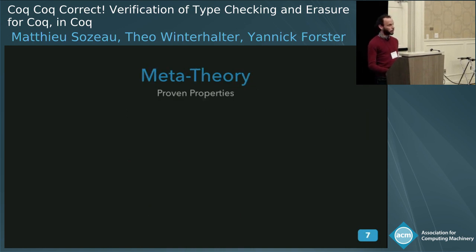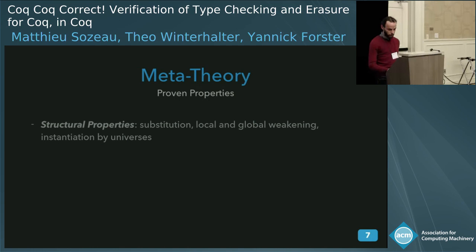So what have we proven about this specification? So all the structural properties of typing, cumulativity, and reduction are proven. So we have substitution, local and global weakening, which is a bit complicated by the fact that we have these universes and this global graph of universes. And also polymorphic constants that are instantiated by universes.